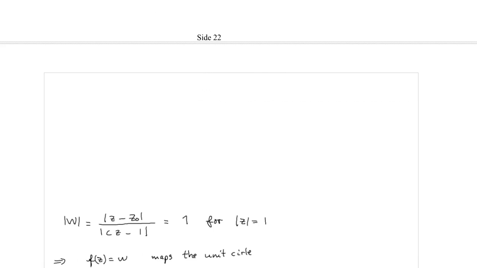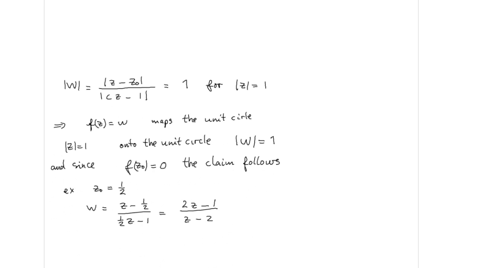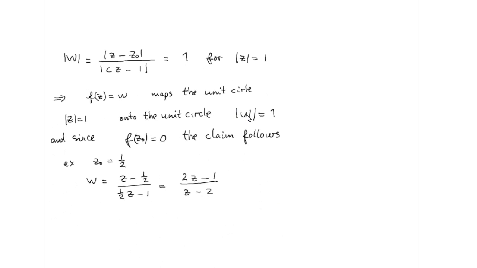So we have proven that this is equal to this, and if we have some number divided by the same number, we obtain 1. So what we have proven is that the function f of z, this Möbius transform, maps the unit circle, absolute value of z equal to 1, onto the unit circle, absolute value of w equal to 1.